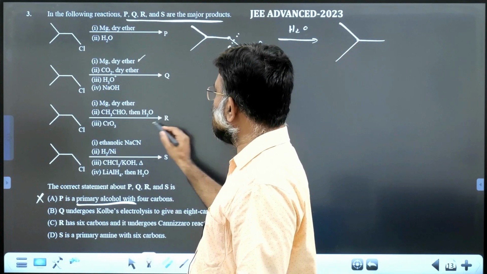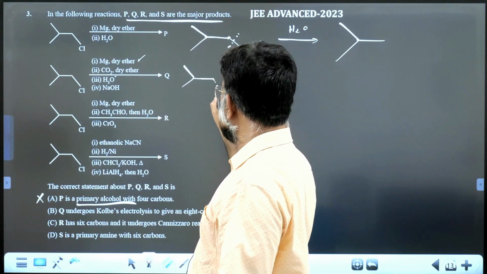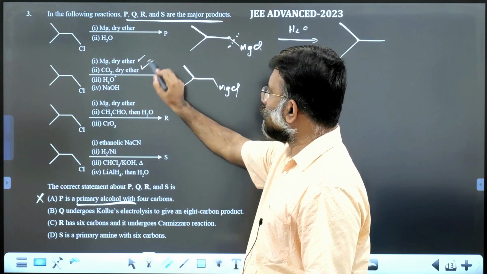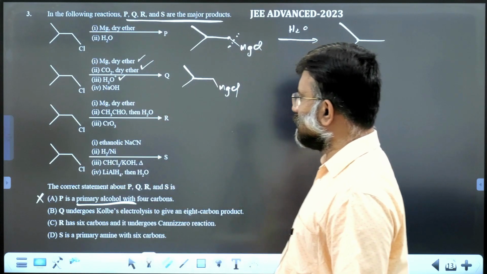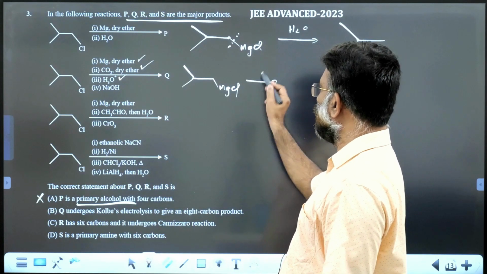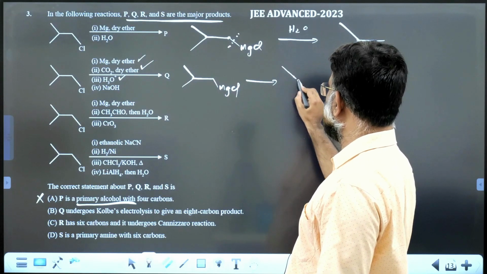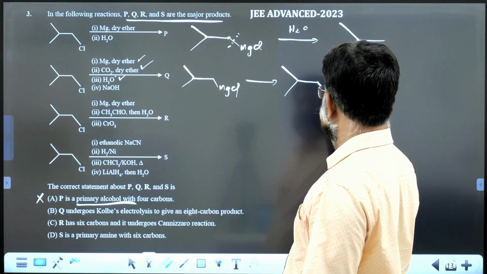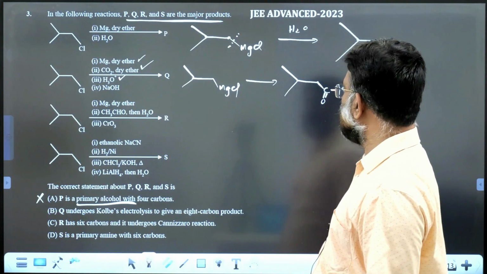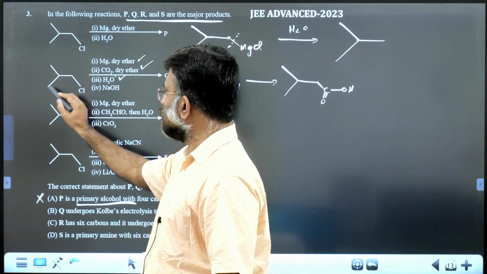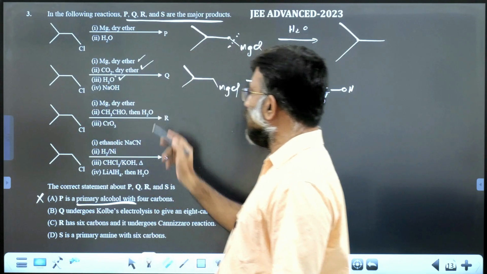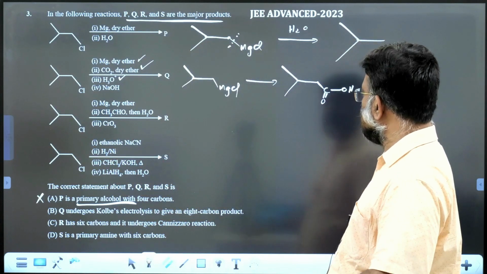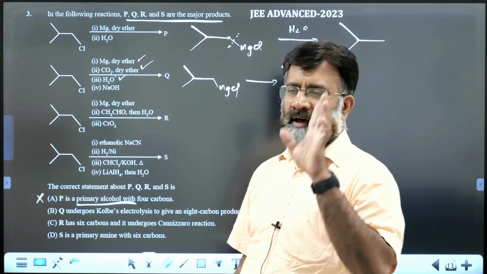Second one. First treated with magnesium in dry ether, so once again you get a Grignard reagent. Now CO2 in dry ether, followed by hydrolysis, you will get a carboxylic acid, COOH. Already there are 4 carbon atoms, and one more carbon comes in. It is an ascending reaction, a preparation of carboxylic acid.